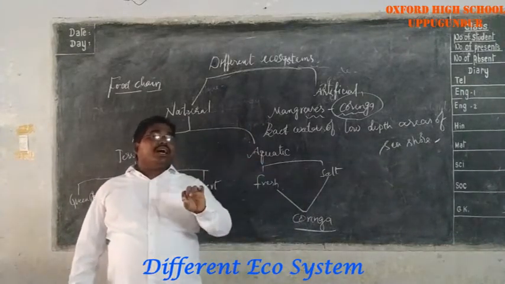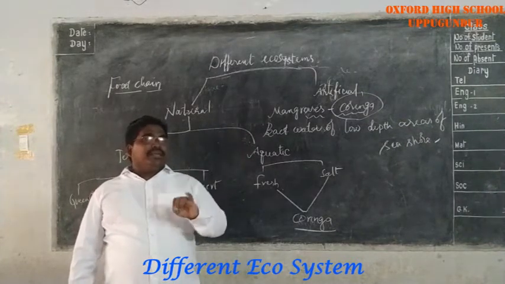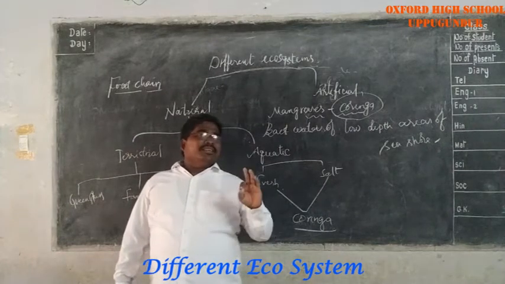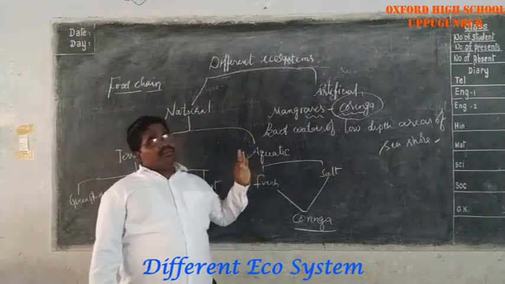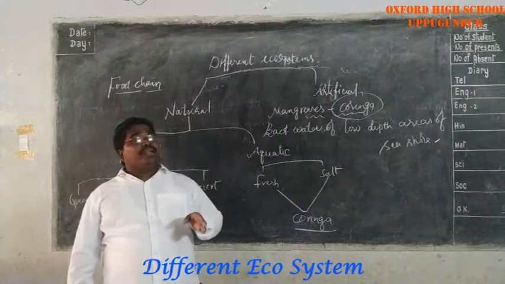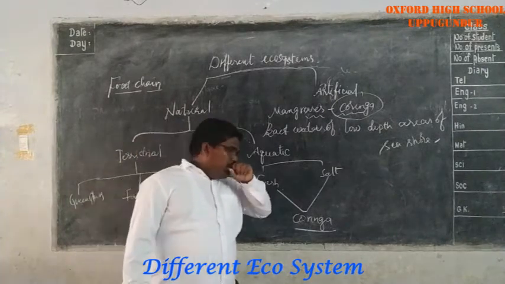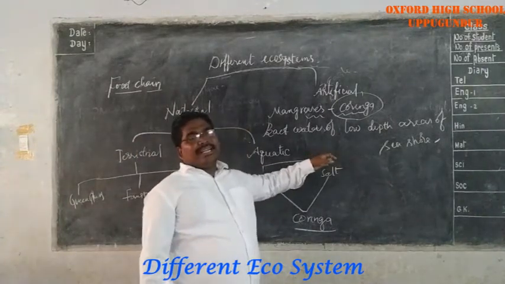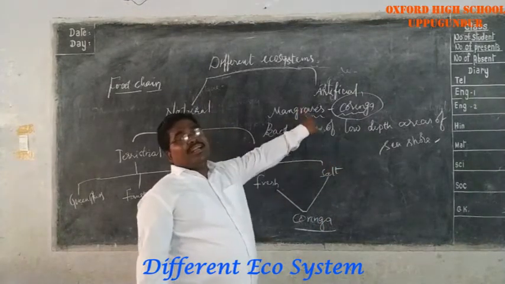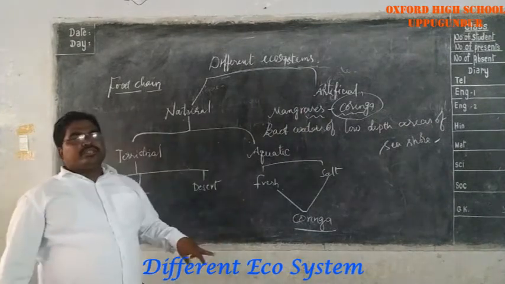It receives water from the Gautami, Gaderu and Godavari, and salt water from Kakinada Bay. It forms this Koringa ecosystem here. Okay, this is about the Koringa ecosystem.